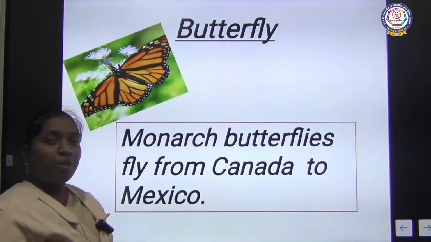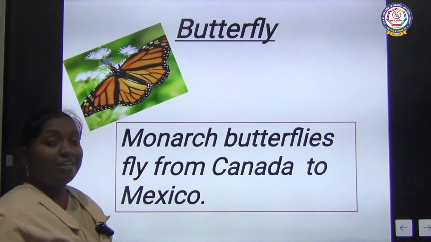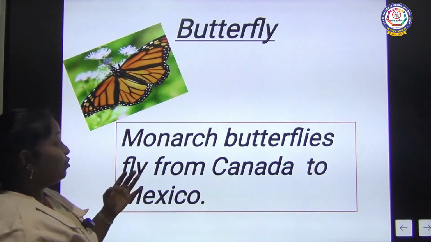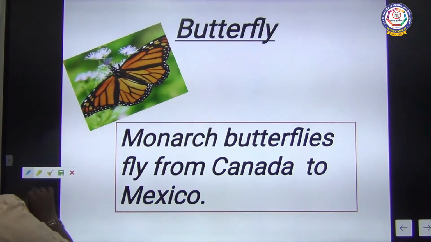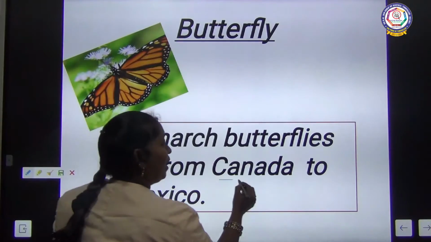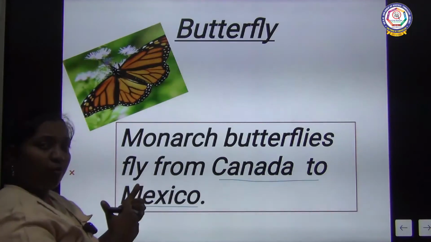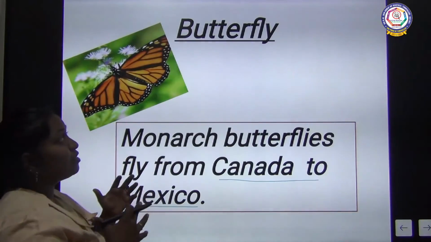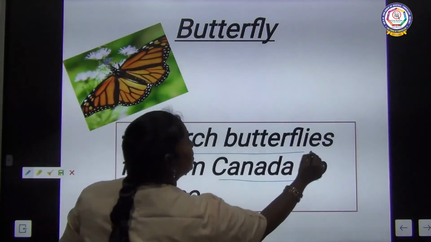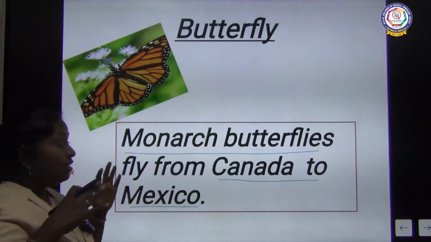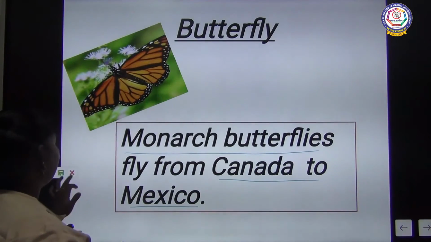Next, normally you would have seen butterflies, no? This is a special butterfly. Why? It can migrate. It can migrate from Canada to Mexico. It can completely change the country, from one country to another country. That is the speciality. The name of this butterfly is the monarch butterfly. It can fly from one country to the other country. That is the ability these butterflies have.